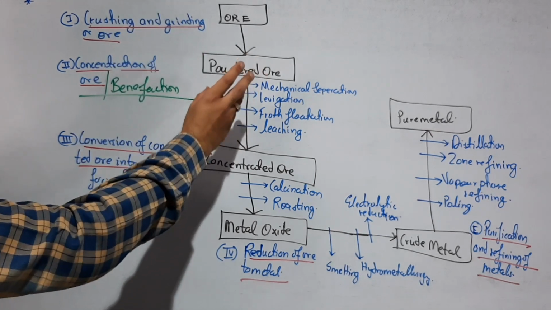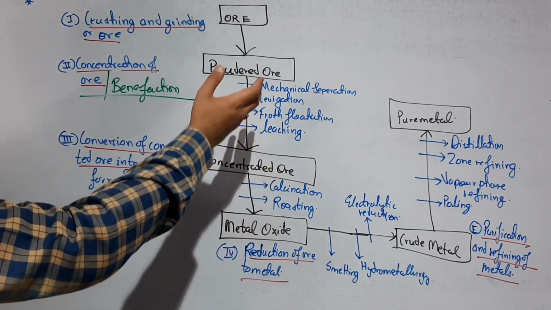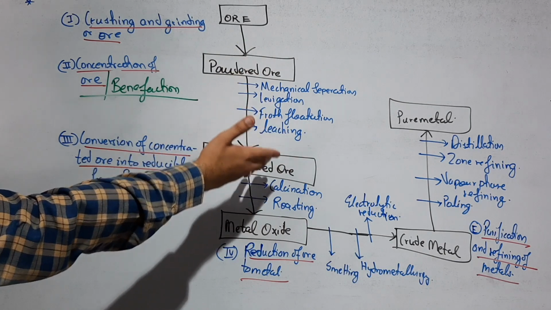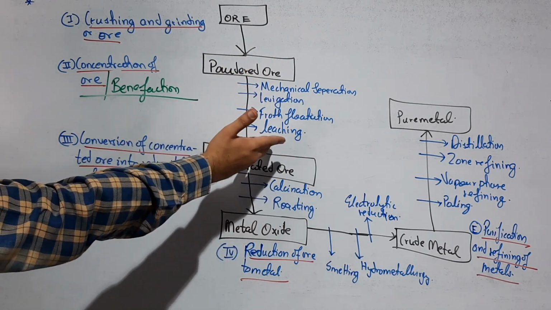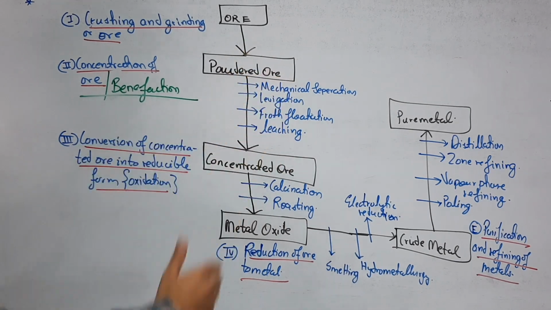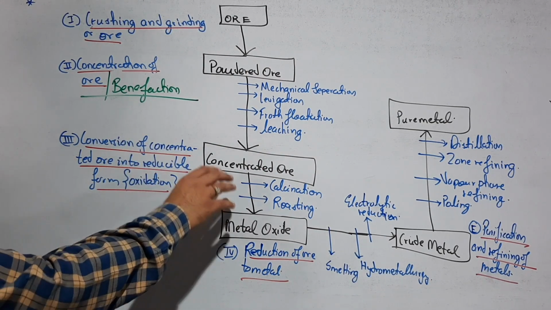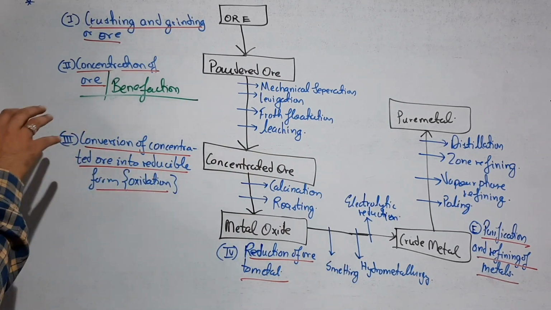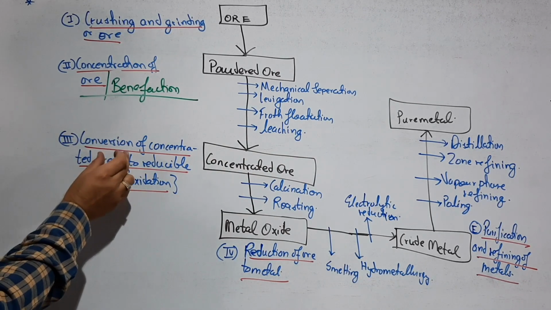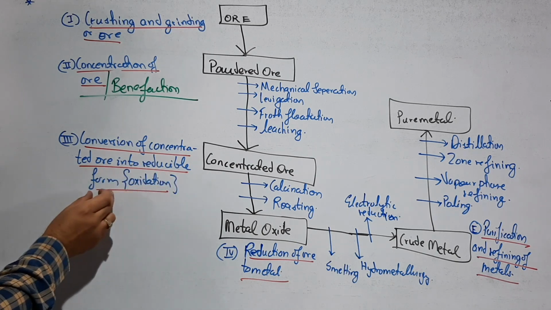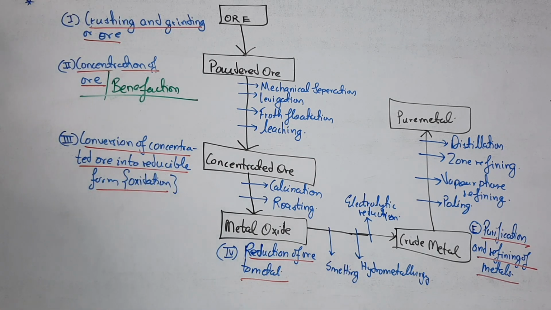Now the powdered ore can be concentrated using many methods, and some of the methods I have written over here, like leaching, froth flotation, liquation, mechanical separation, magnetic separation. Now after you have received the concentrated ore, the third step is the conversion of the concentrated ore into its reducible form. Because if we want to extract the metal, the most convenient form to extract the metal from is its metal oxides.